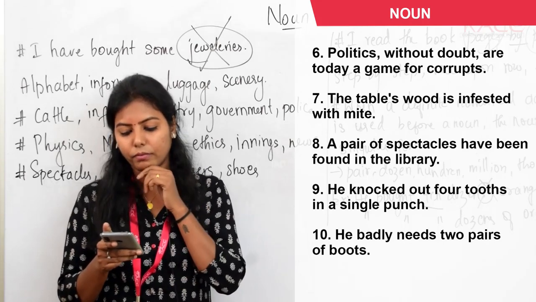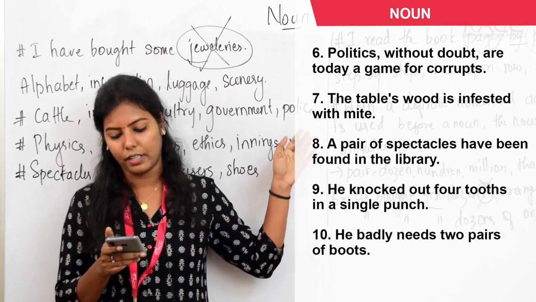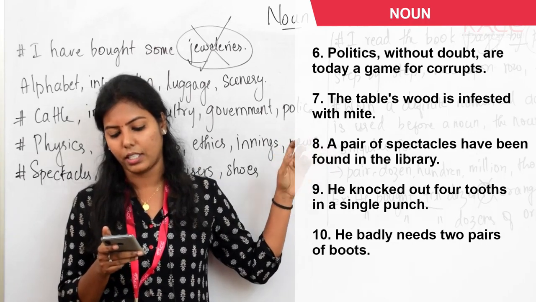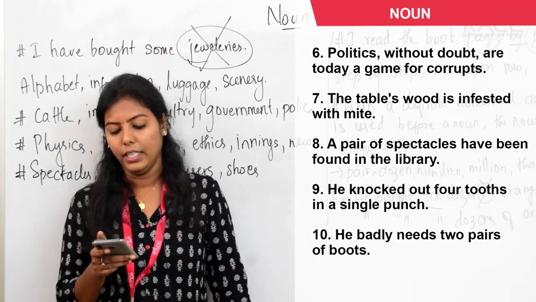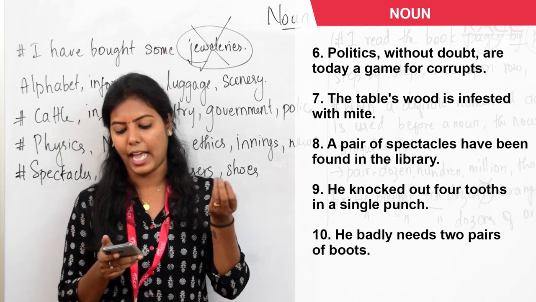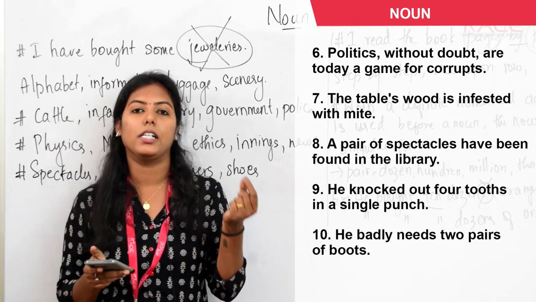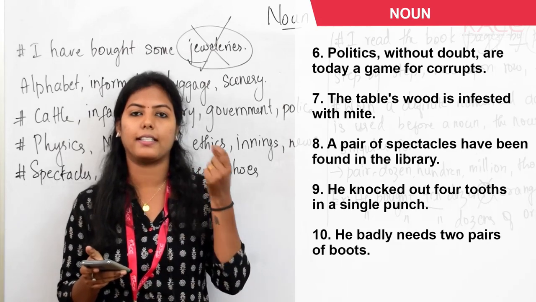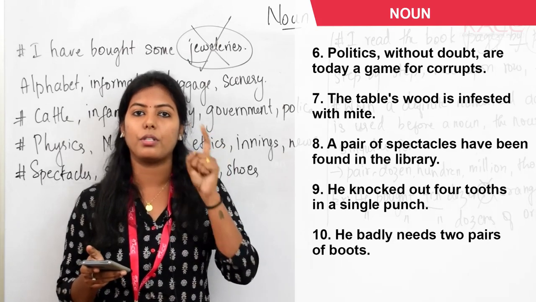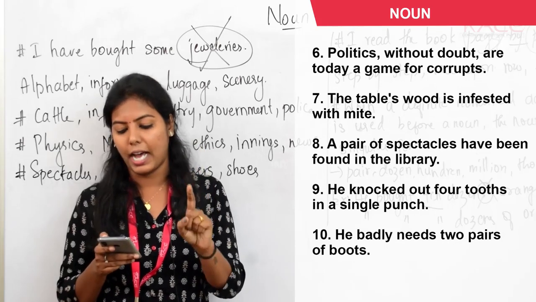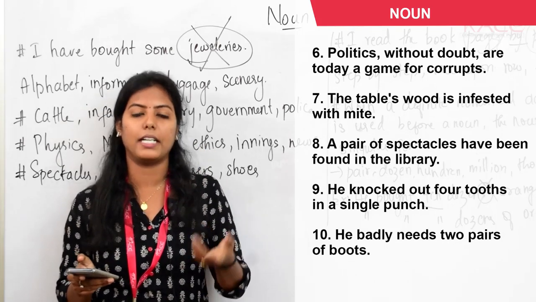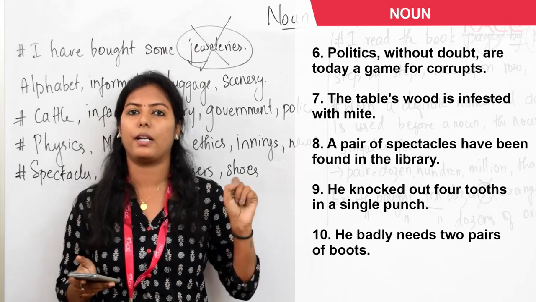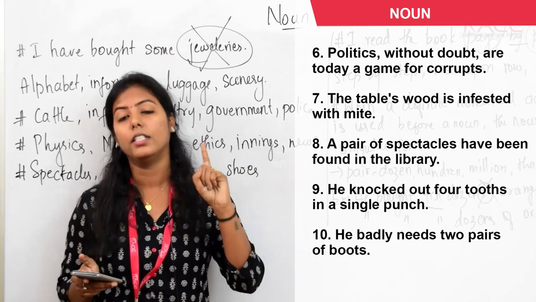Okay. Question number 7. I have already written this question here. The table's wood is infested with mite. It should be the wood of the table. Okay. Next one, a pair of spectacles have been found in the library. A pair of spectacles, which means single pair. So you should use singular and not plural. So have is wrong, you should use has. If I say spectacles have been found, that sentence is right. When I say a pair of spectacles, you have to consider it singular.